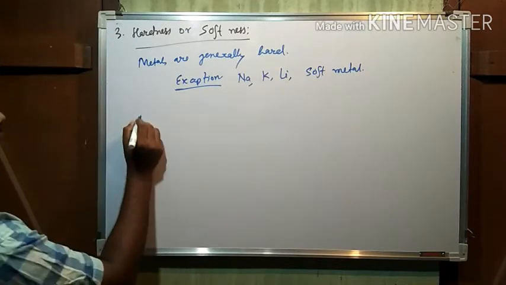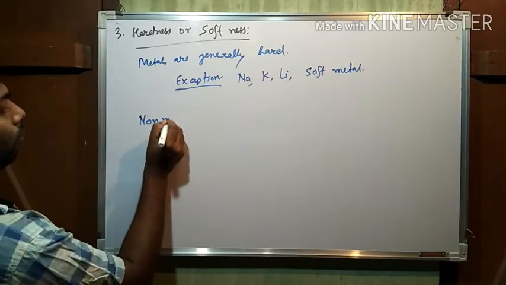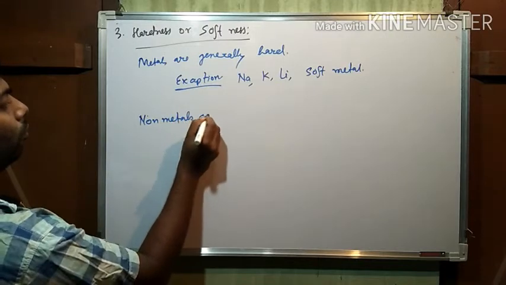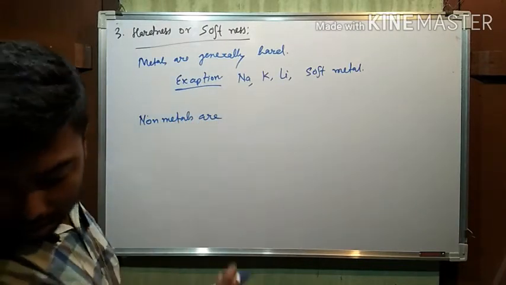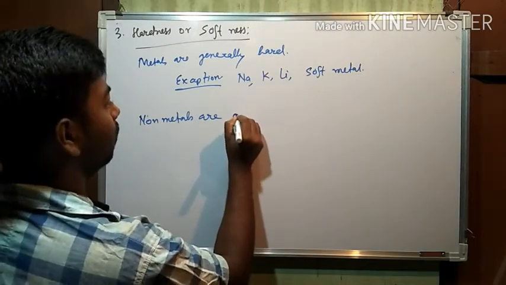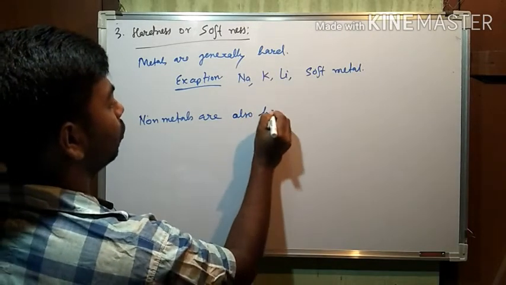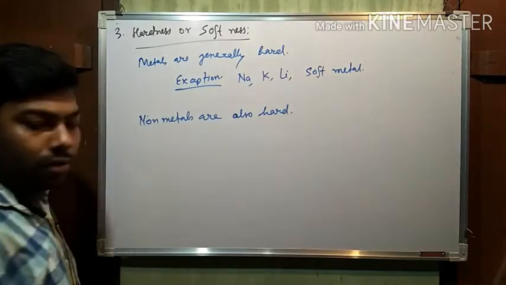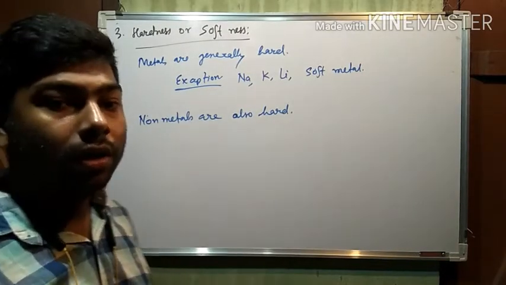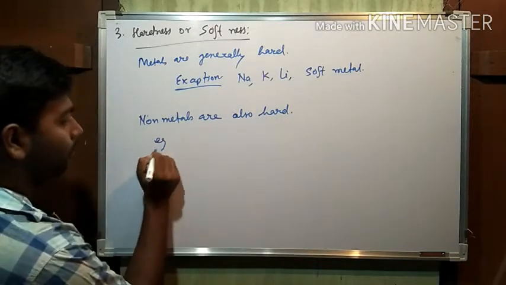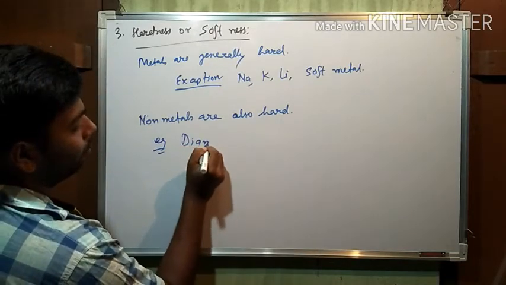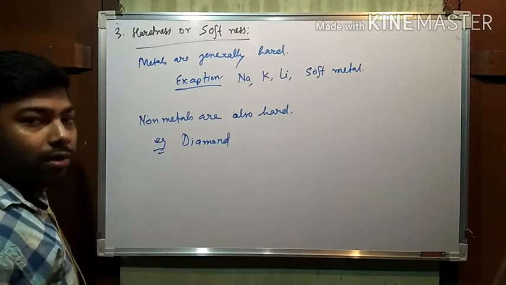But non-metals are also hard. If we take an example, not exceptions, diamond.